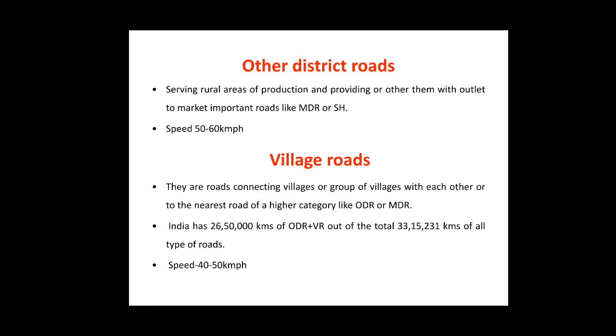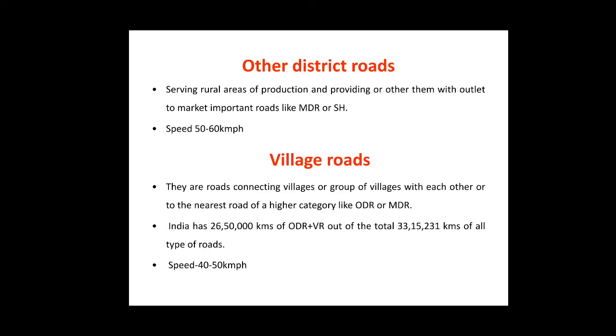The next type is the village roads. Village roads are the roads connecting villages or a group of villages with each other or to the nearest road of the higher category like the ordinary district road or the major district roads.